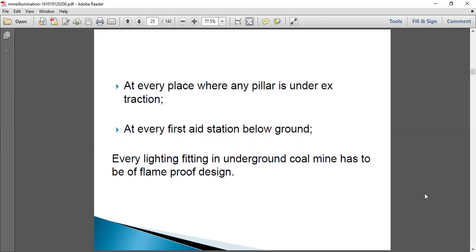Every lighting fitting in the underground mine has to be of flame-proof design, which means it cannot ignite the inflammable environment.